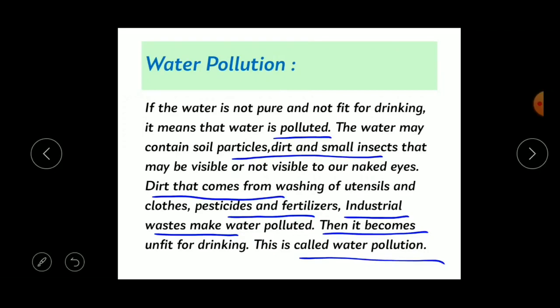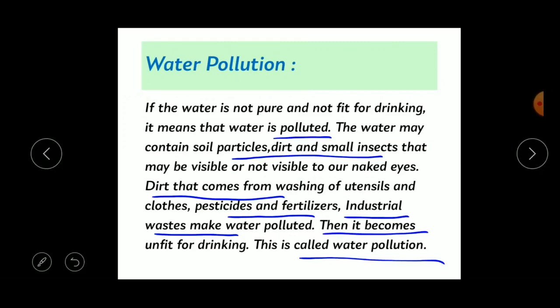Understood what is water pollution? If the water is not pure and not fit for drinking, it means that water is polluted. The water may contain soil particles, dirt and small insects that may or may not be visible to our naked eyes. The dirt that comes from washing of utensils, clothes and vehicles, using pesticides and fertilizers, and throwing waste from industries make water polluted, so that it becomes unfit for drinking.